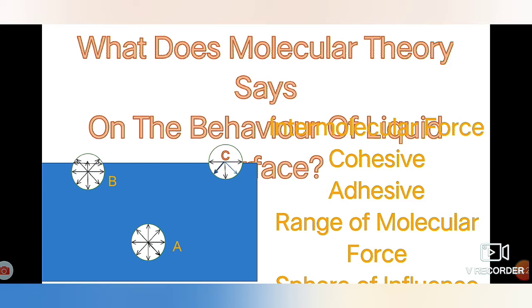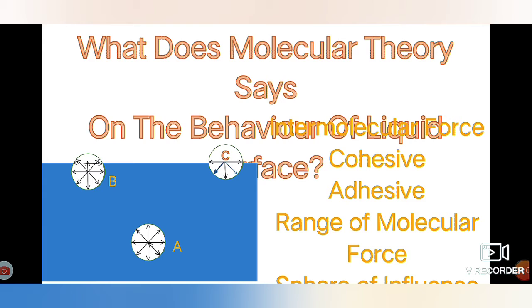We can draw a sphere of radius equal to the range of molecular attraction, with the center of the sphere at that given molecule. Within that sphere, all the surrounding molecules will get attracted. This imaginary sphere drawn with a molecule as center and radius equal to the molecular range is called the sphere of influence of that molecule. Now let us discuss the behavior of the liquid surface on the basis of this molecular theory.